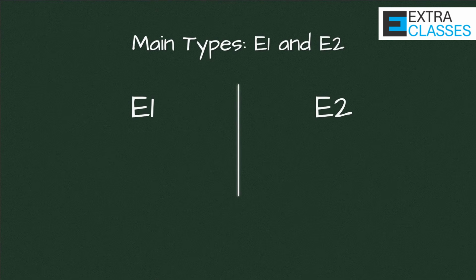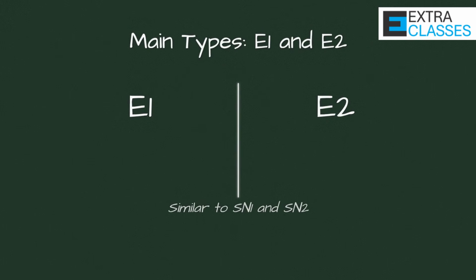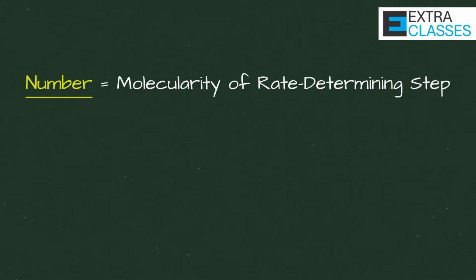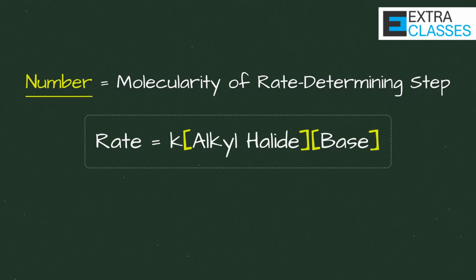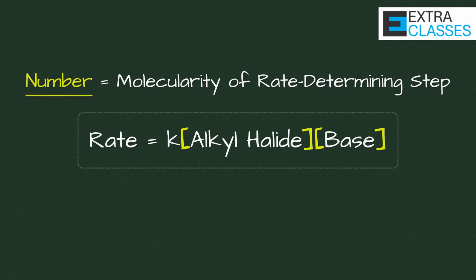Now elimination reactions are of 2 main types, E1 and E2. Just like substitution had SN1 and SN2, elimination has E1 and E2. And just like before, the number tells us about the molecularity of the rate determining step.